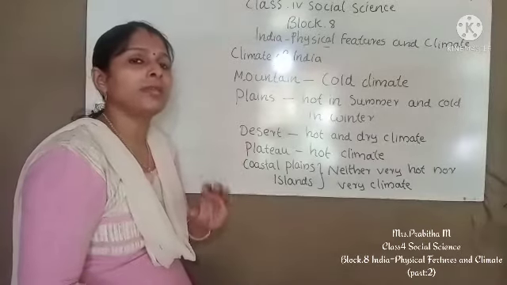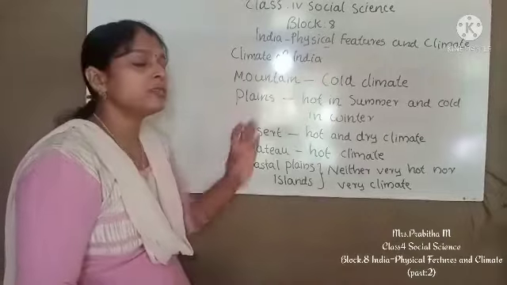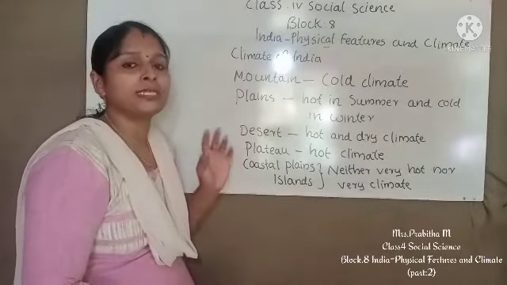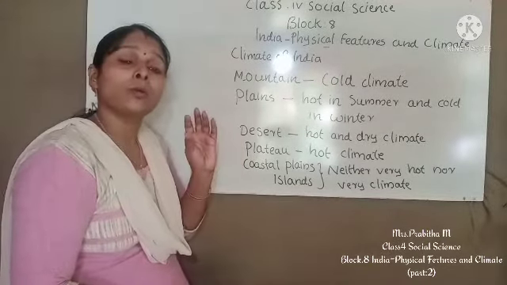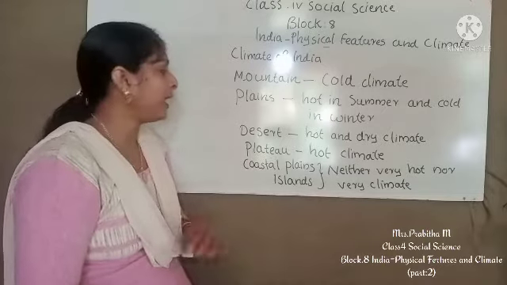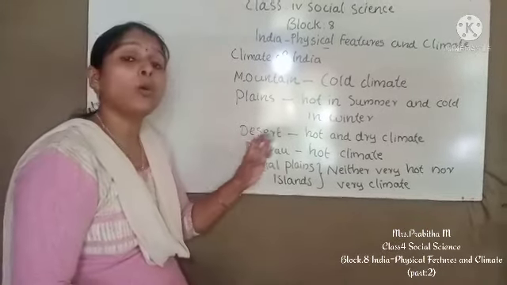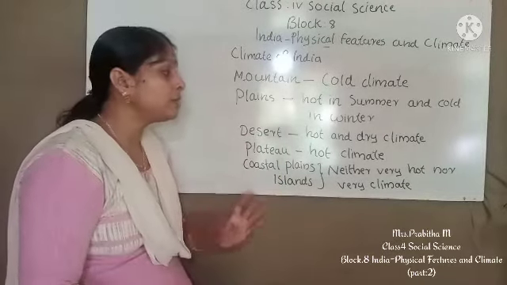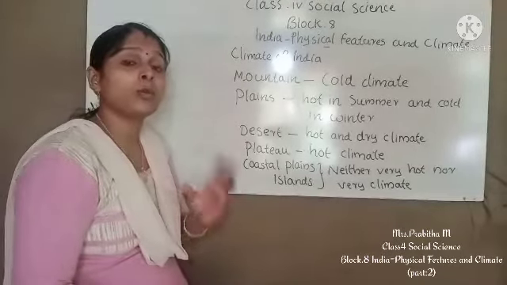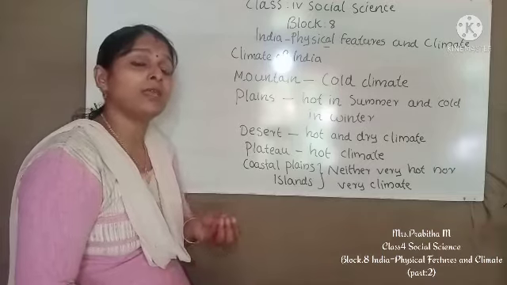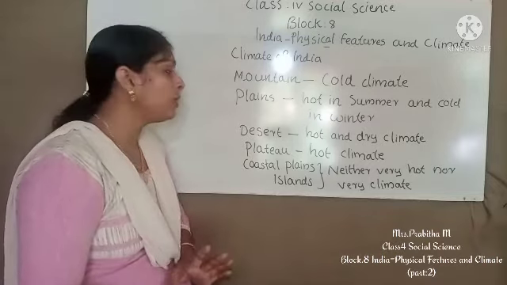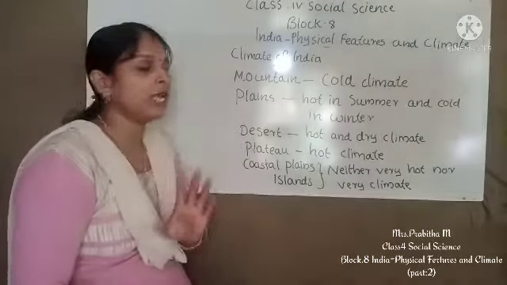That type of climate only will be there in the plains. So the people wear cotton clothes in summer and warm clothes in winter. Okay, then third one, it is desert. Which type of climate in desert? Hot and dry climate, because here desert is covered by sand dunes and gets very little rainfall. So the deserts have hot and dry climate.